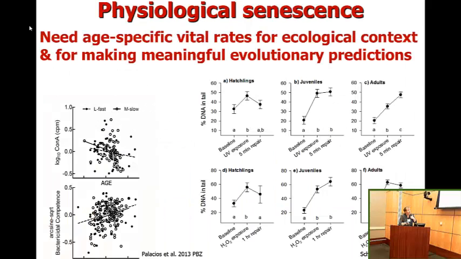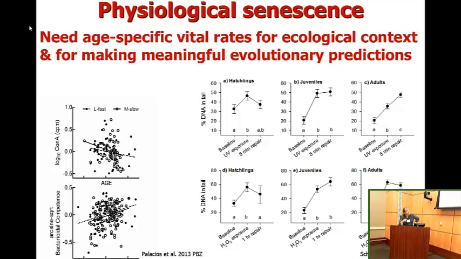For years, we have measured physiological senescence. An example would be in snakes, we see declining B-cell proliferative ability with advancing age and increasing bactericidal competence in plasma from snakes.